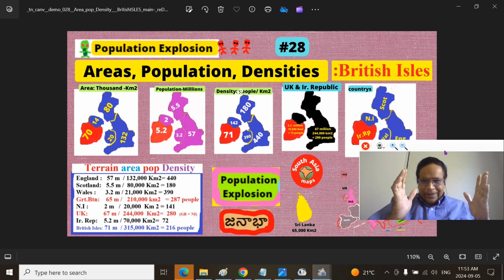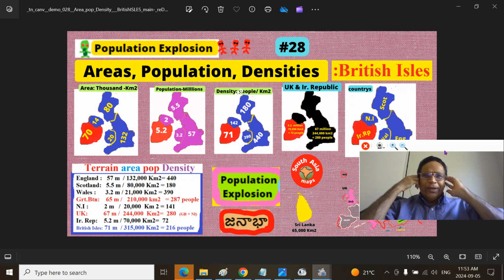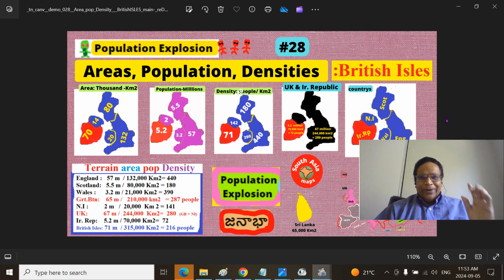Reddy. Mitruna, today we are looking at our population series, population explosion on the planet Earth. This is part 28.